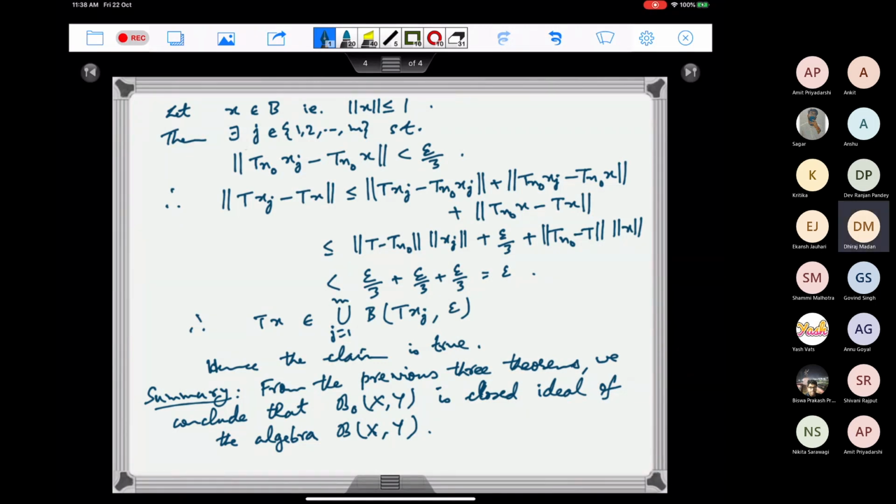Just one more question: the scalar multiplication here can also be considered as a matrix multiplication with alpha times identity. So if we wanted to show the subspace condition, just the scalar multiplication condition, can we encompass it through this? Alpha times identity is compact, and if we show that if A and B are compact, then AB is compact, then this scalar multiplication may fall into ring multiplication also.